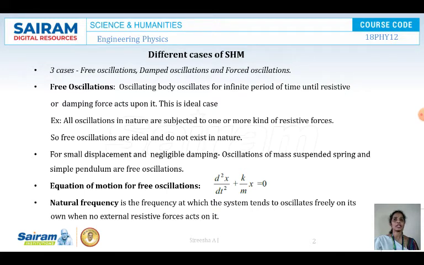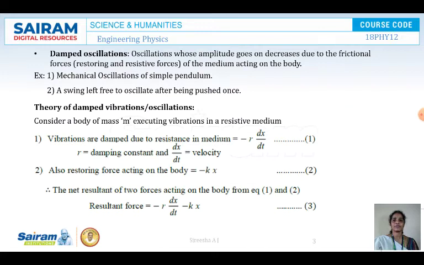So in nature all oscillations come to rest after a certain period of time because of air resistance. So it is an ideal concept, but in general we can say that for a small displacement and negligible damping constant, we can take it as an example of free oscillations.